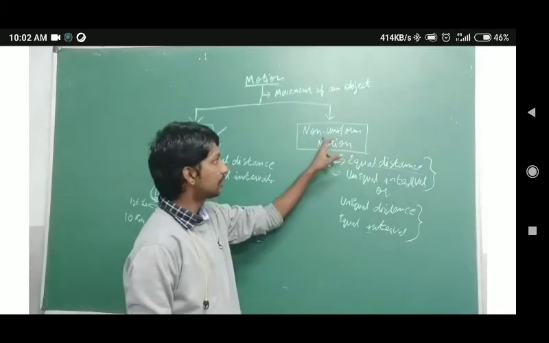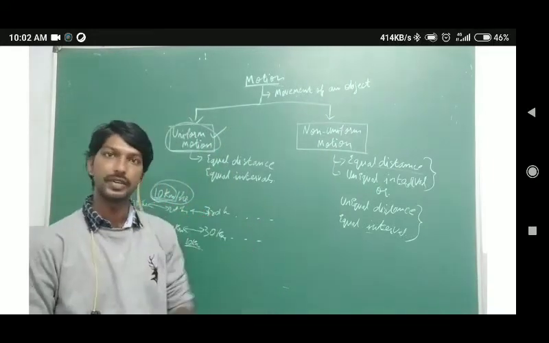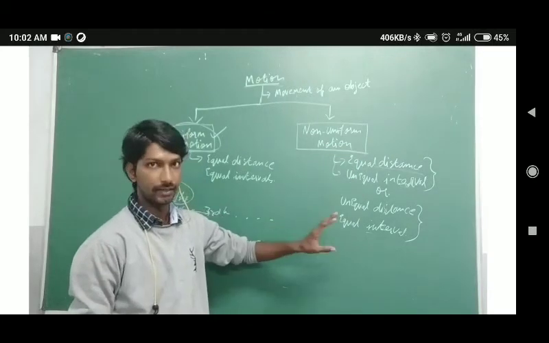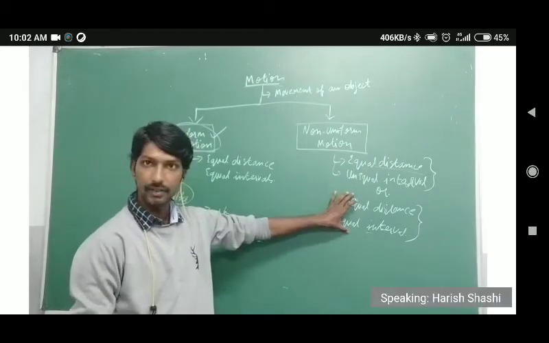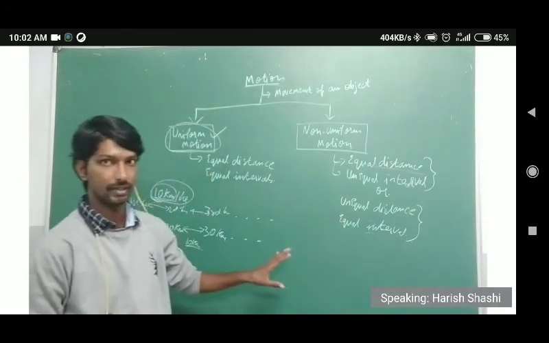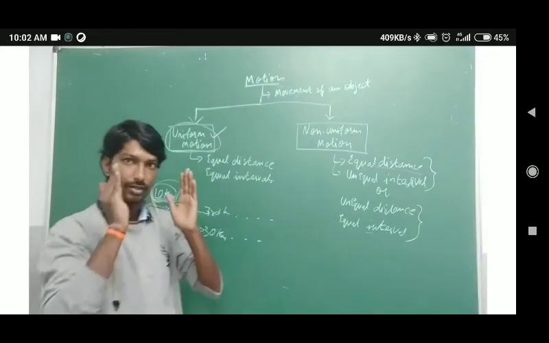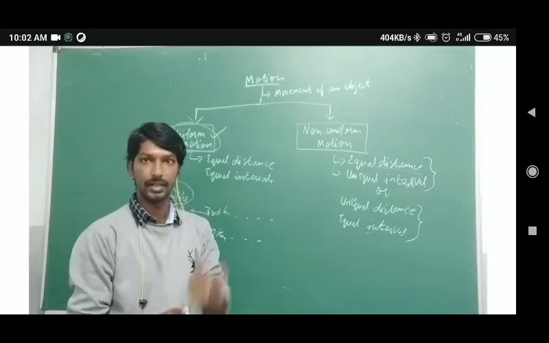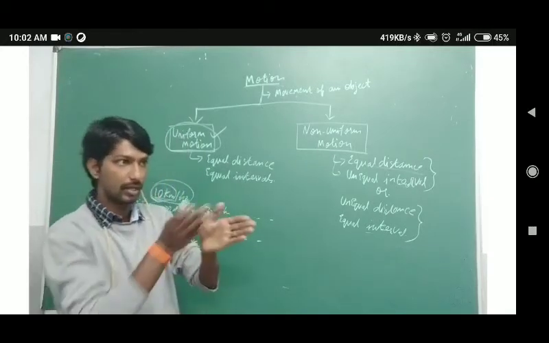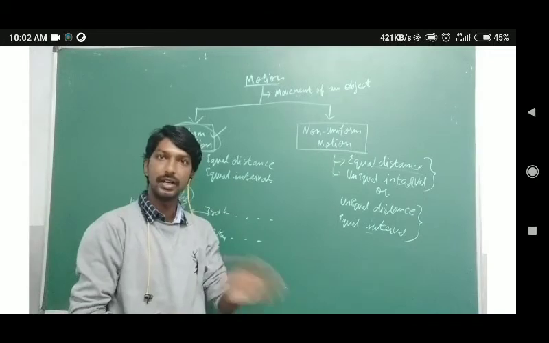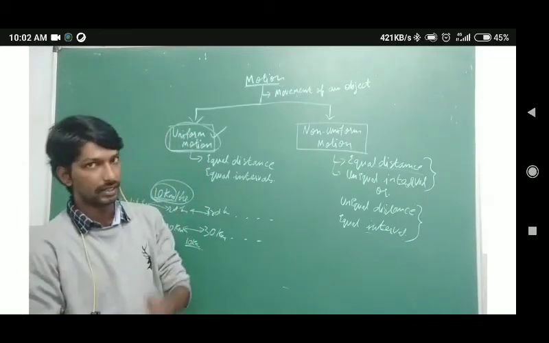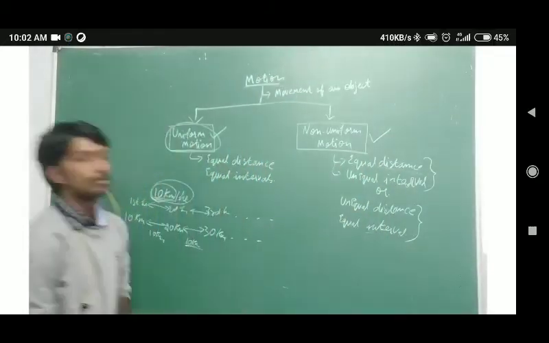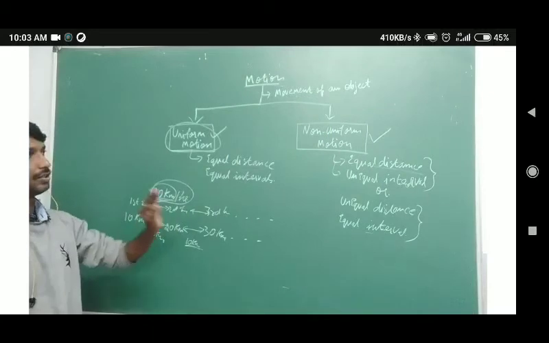You can define non-uniform motion in two ways: keep the distance equal and the time unequal, or the time equal and the distance unequal. To remember it, time will not be equal to distance, so one thing will be different. Either the time will be different or the distance will be different. This is how you will define non-uniform motion.